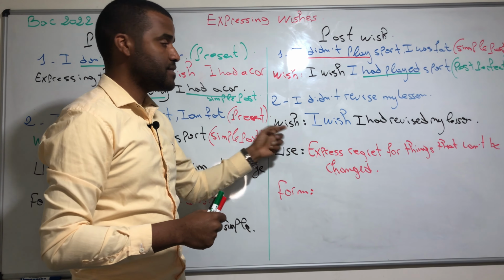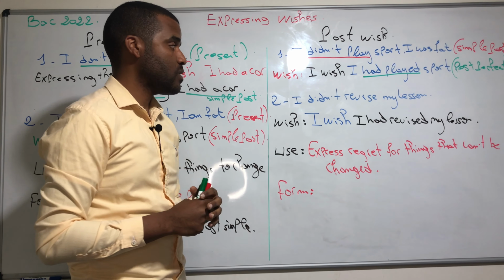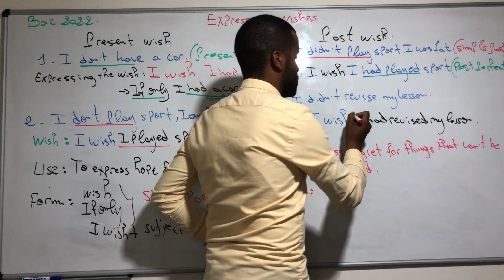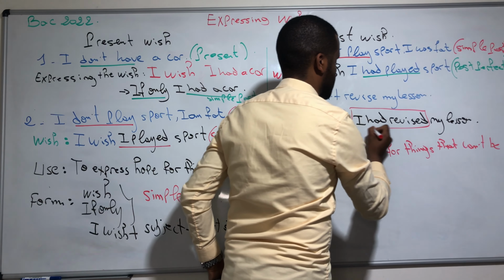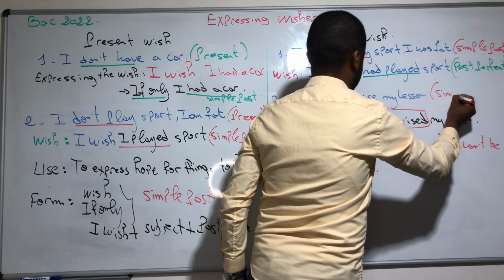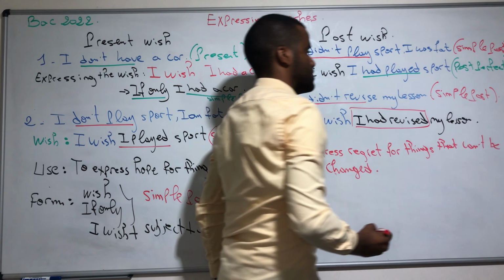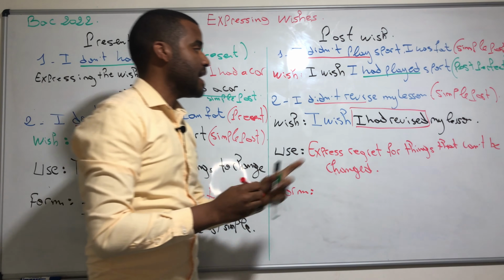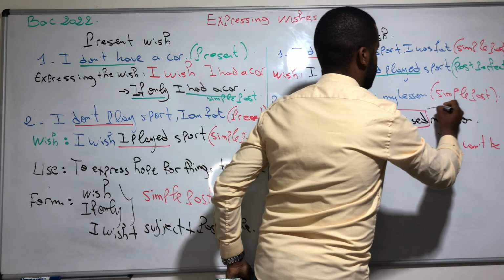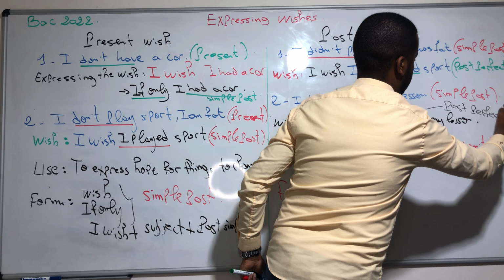We have another example here. I didn't revise my lesson. We say "I wish I had revised." When we say "I didn't revise," it's a sentence in simple past tense. But here we say "I wish I had revised my lesson." So the tense we have here is past perfect. Why?